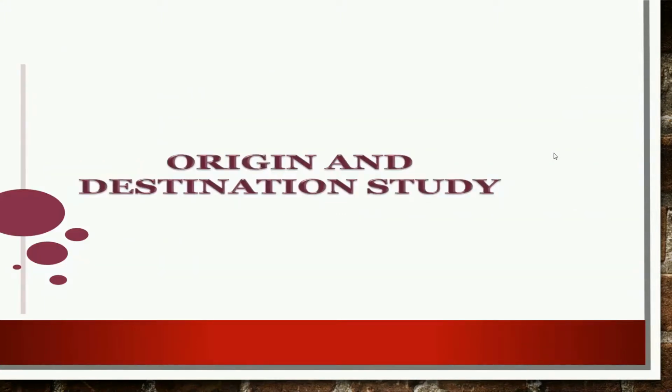The last point in today's class is the origin and destination study. It is very important that we analyze the origin and destination study. What do you mean by origin? If any person starts his journey from point A and ends his journey at point B, then point A is called the origin and point B is called the destination.